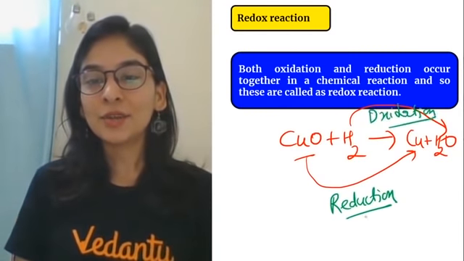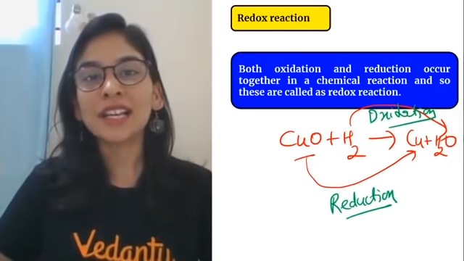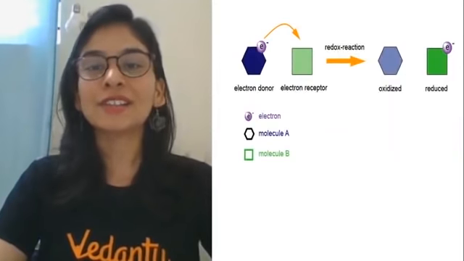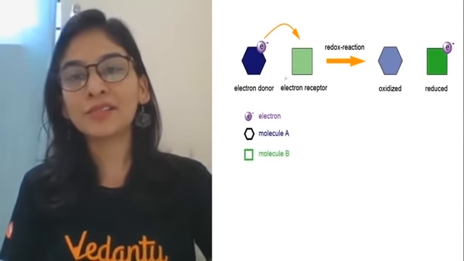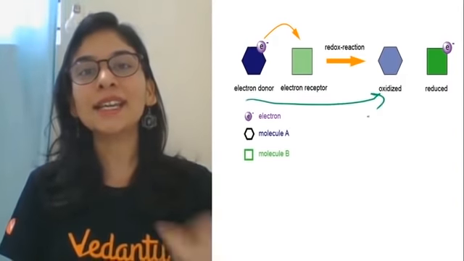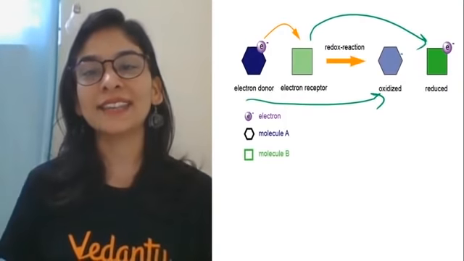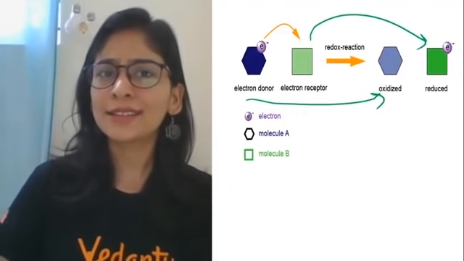Okay, students? So what if I tell you that the bigger picture is this, that oxidation and reduction takes place simultaneously and called as redox reaction. एक इलेक्ट्रॉन डोनर जैसे सोडियम था इलेक्ट्रॉन देगा, इलेक्ट्रॉन रिसेप्टर एक्सेप्ट करेगा, this substance which is donating electron is getting oxidized, this substance which is taking electron is getting reduced. ये पिक्चर क्लियर है स्टूडेंट्स? ये बात क्लियर है स्टूडेंट्स?